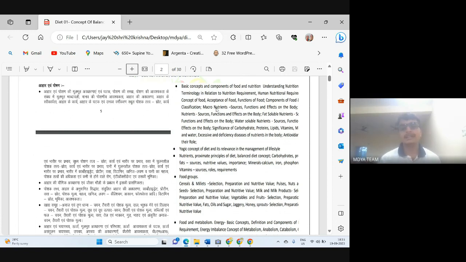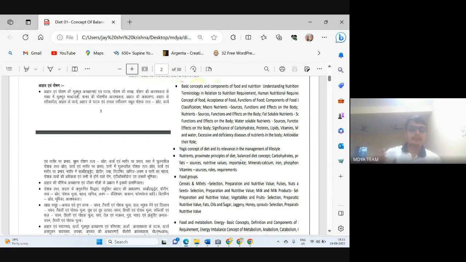You can see in this, there is also classification like macronutrient. Macronutrients are carbohydrate, protein, and fat. You can see water soluble nutrient. Water soluble nutrients are water soluble vitamins. So we will start from the third unit, from balanced diet.